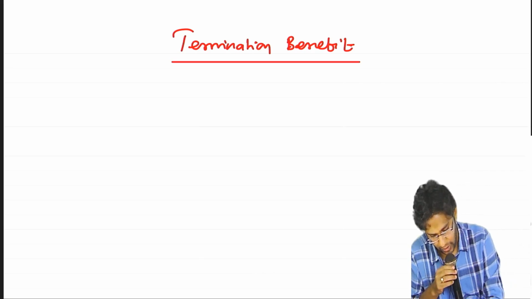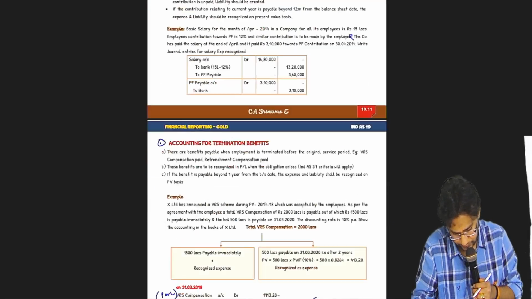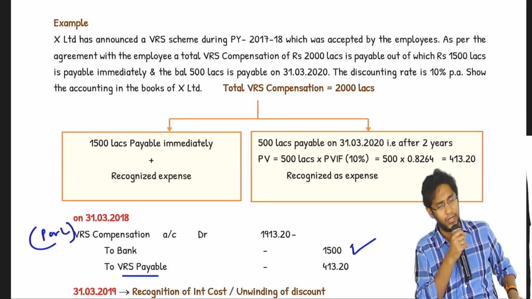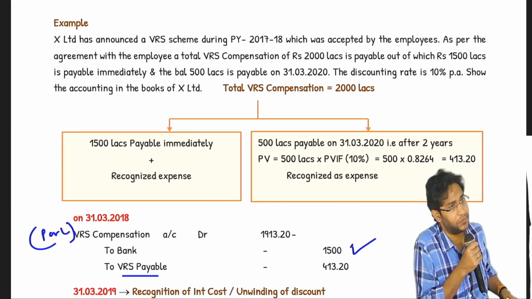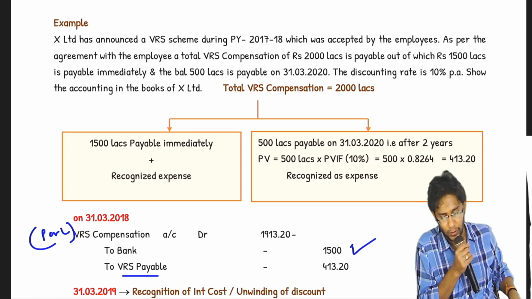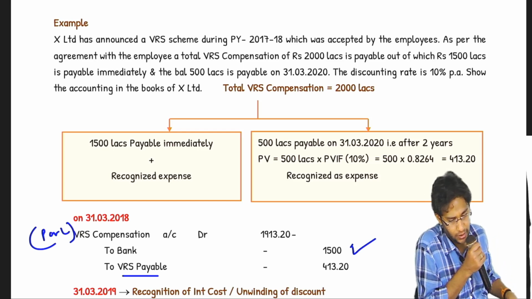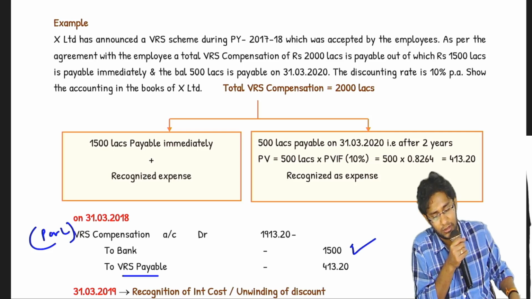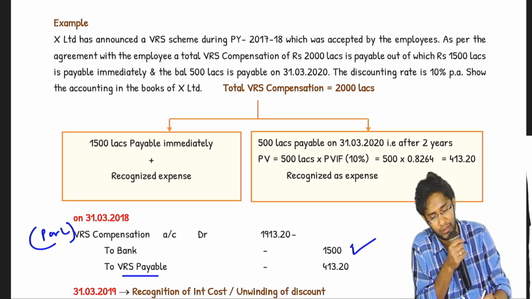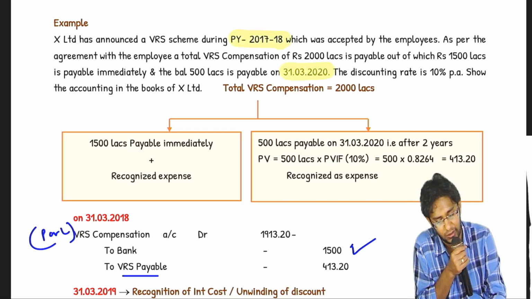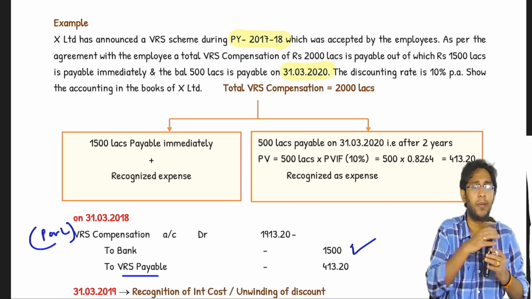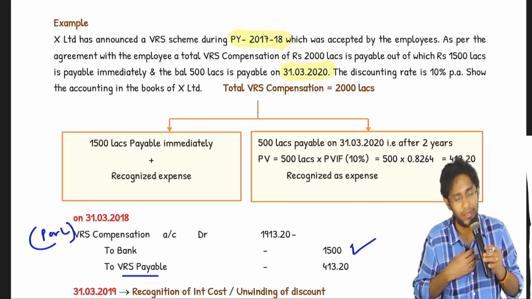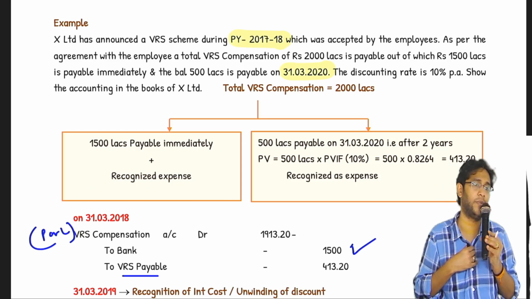Okay, now in this one I have directly given an example. Follow this example, sir, given in the book. Excel Limited announced a VR scheme for the year which was accepted by the employees. As per the agreement with the employees, a total compensation of 2,000 lakhs is payable, out of which 1,500 lakhs is payable immediately and 500 lakhs is payable on 31st March 2020. 31st March 2020 is after 2 years from the current year. Some amount you are paying now, some amount you have agreed to pay after 2 years. The discounting rate is 10% per annum. Show the accounting in the books of Excel Limited.